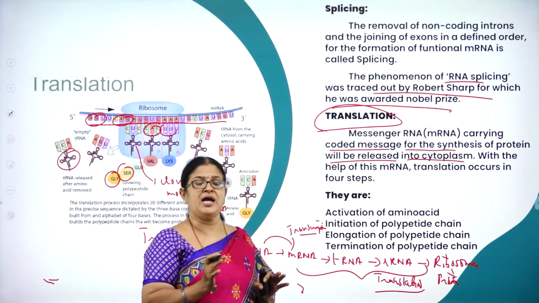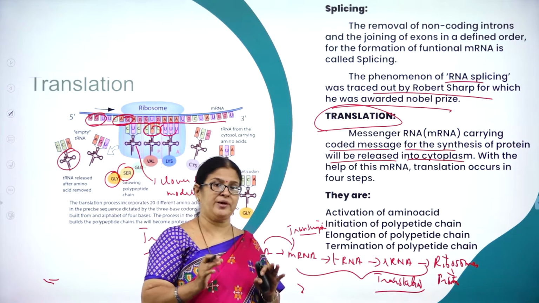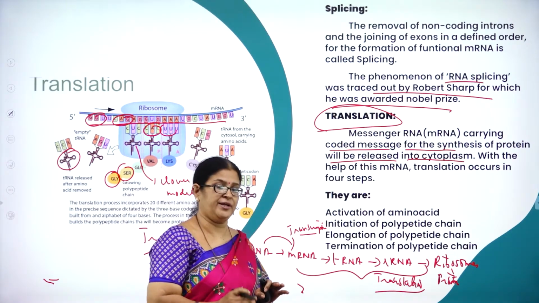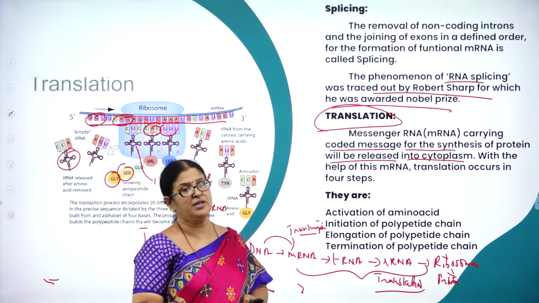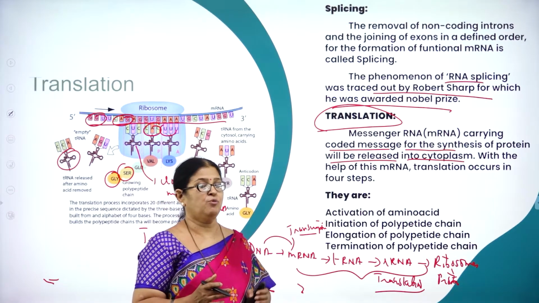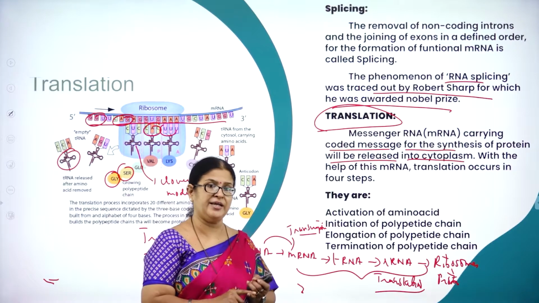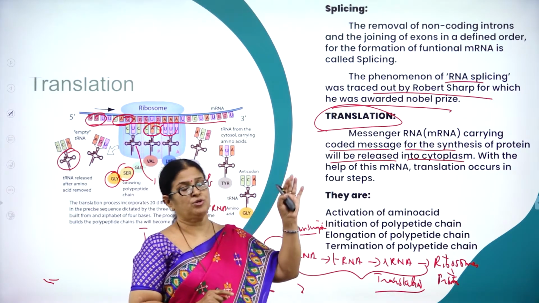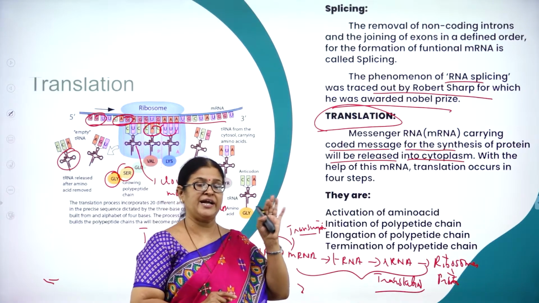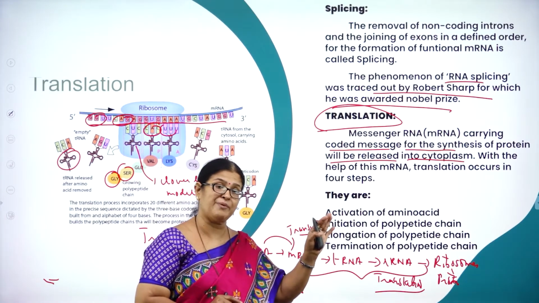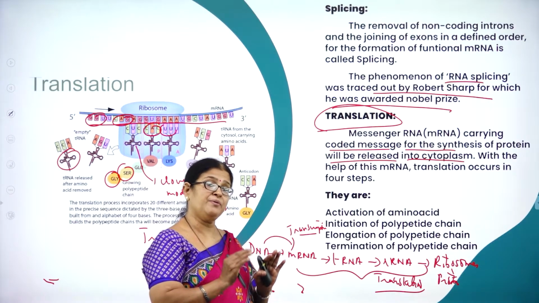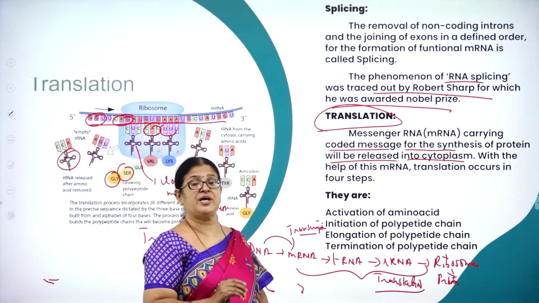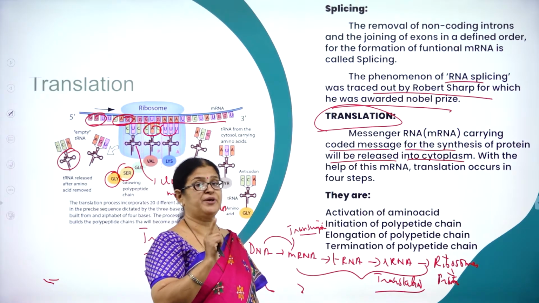Now, messenger mRNA carrying the coded message for the synthesis of protein will be released into the cytoplasm. See, DNA, after coding the genetic message to mRNA to make a particular protein, then mRNA comes out of the nucleus to the cytoplasm. What is found in the cytoplasm? tRNA, rRNA and ribosomes. So mRNA will go to that particular tRNA and guide tRNA to pick up that particular amino acid which is needed to make a particular protein. As I said, there is a particular sequence for a particular protein.